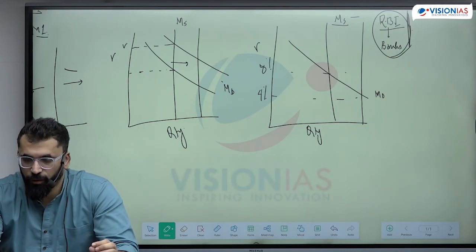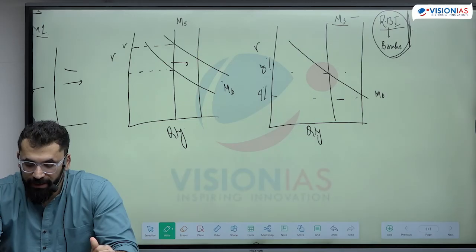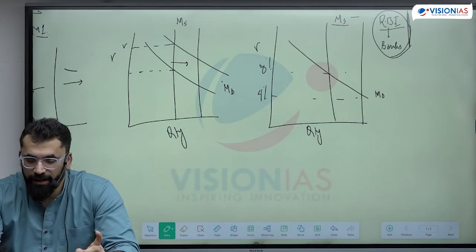There are 4 indicators of money supply. First, M1.